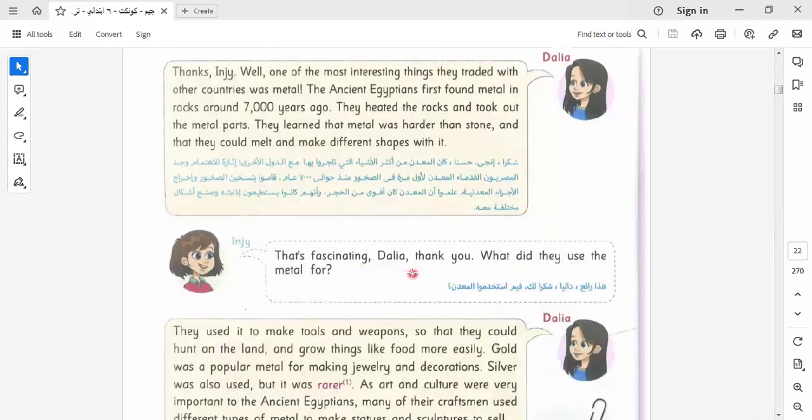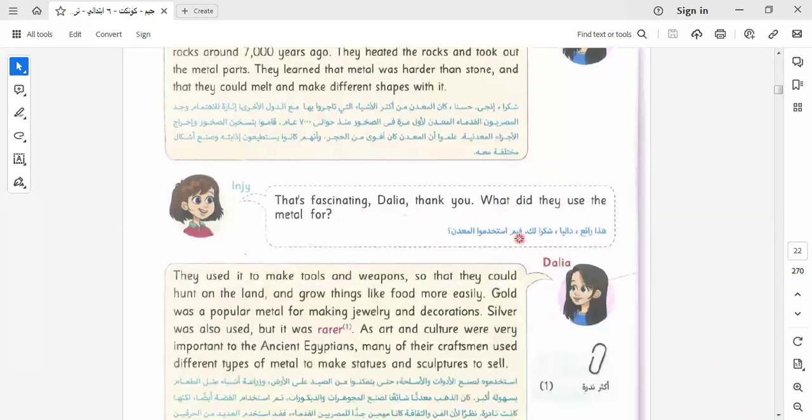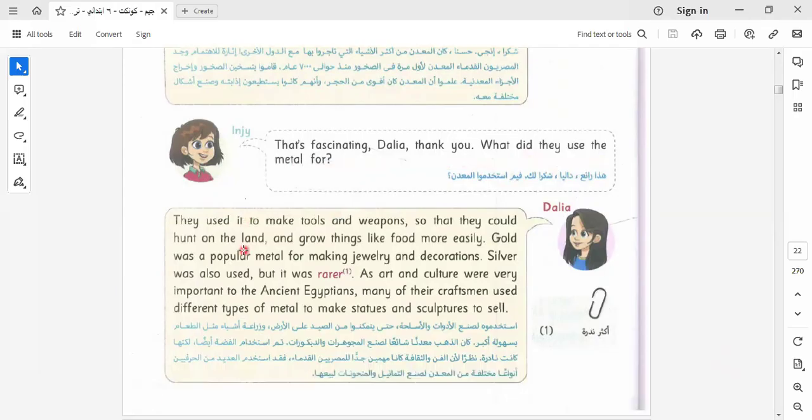That is fantastic. Dalia, thank you. What did they use the metal for? So here I ask about metals. Let's know the things that they used metal to make, like tools and weapons. So they used metal for what? To make tools and weapons, so that they could hunt on the land and grow things like food more easily.